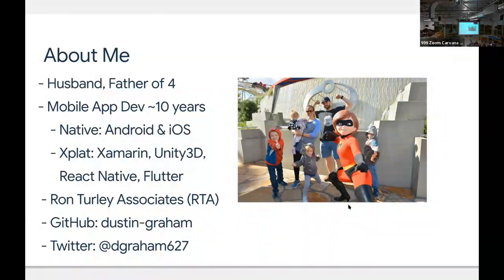Professionally, like I said, I'm a mobile app developer primarily. Been doing mobile app dev for about 10 years, pretty much since modern mobile dev kind of took off. On the native side, I've built Android and iOS applications. So I've written a lot of Java, Kotlin, a lot of Swift and Objective-C. On the cross-platform front, I've done a lot of Xamarin, Unity 3D, React Native, and for the past year, I've been doing Flutter. Really excited about Flutter, and that's why I'm here to talk about it.